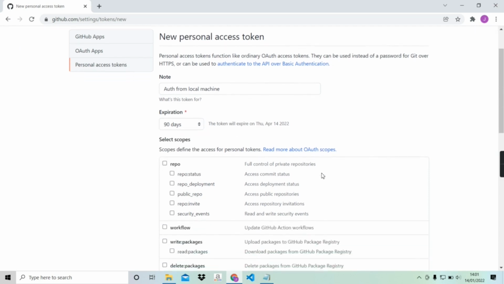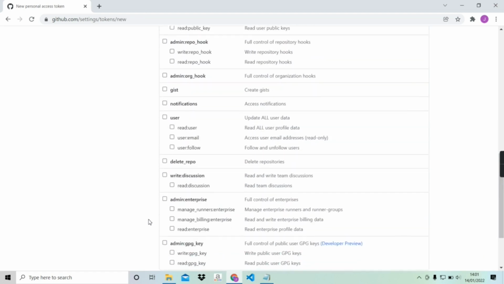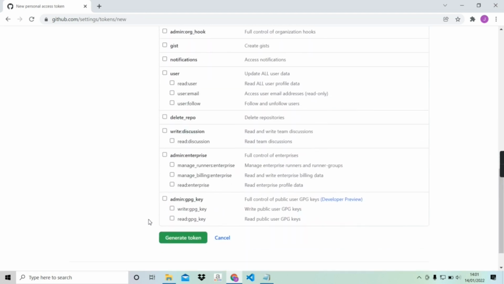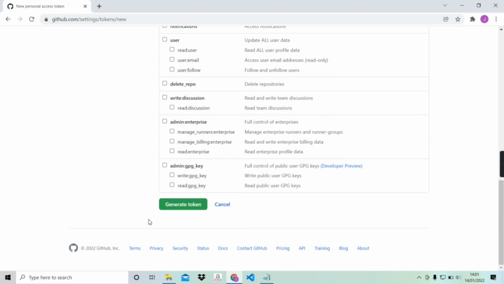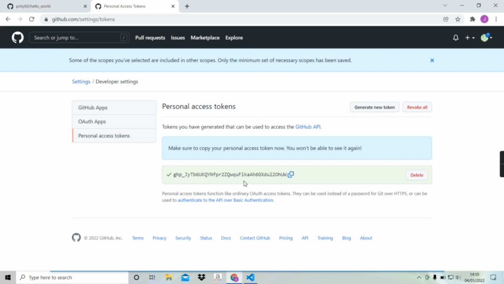Scroll down a little bit. From here we have to select repo, write packages, delete packages, and even you can select all features. Then go to the bottom to generate token. Our token has been generated.